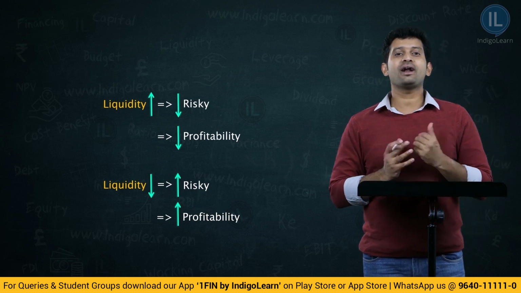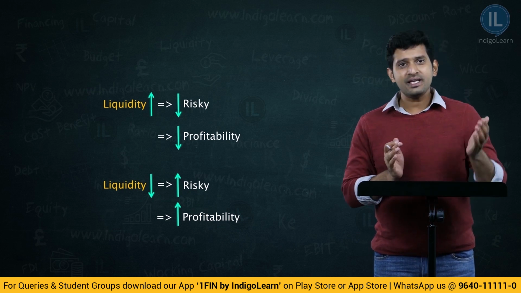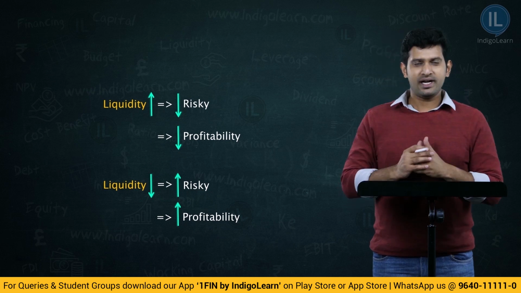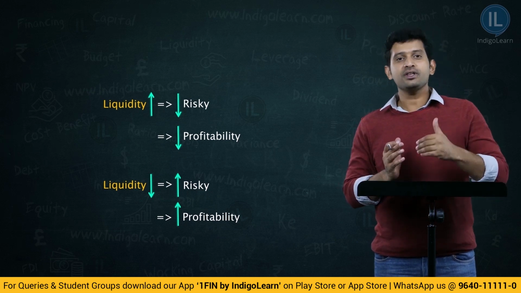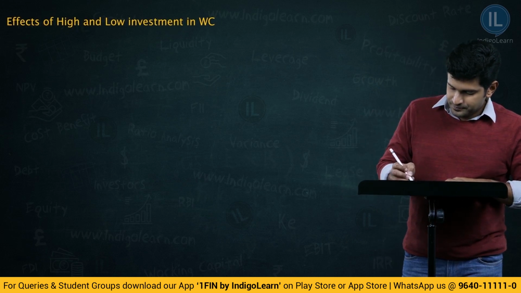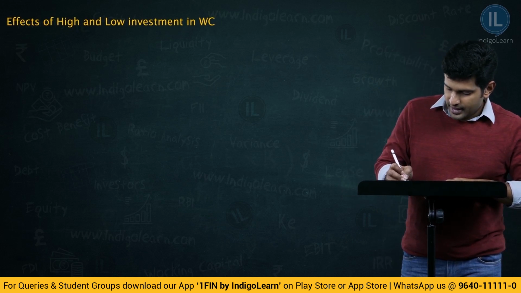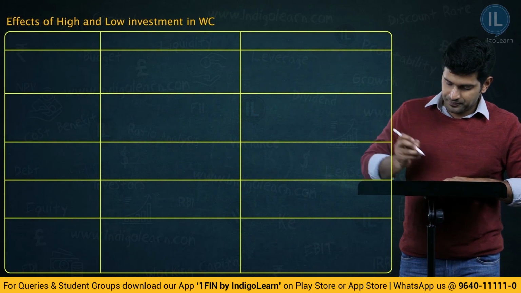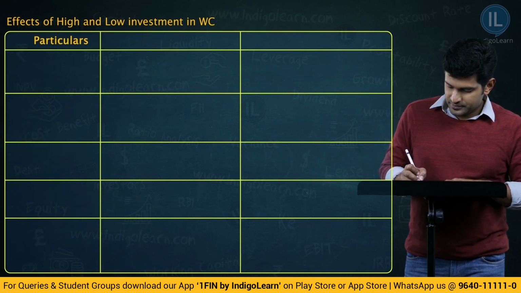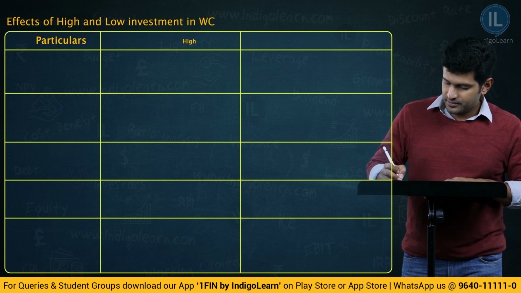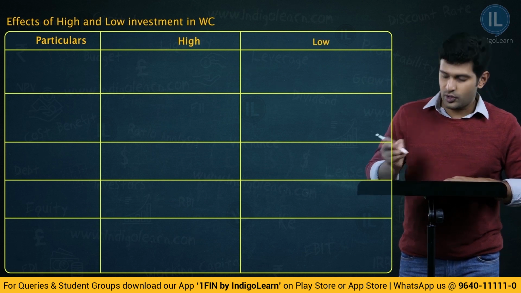Let us now move ahead to understand individually what will be the impact of having these current assets on a higher side and on a lower side. Let us write down the higher and lower sides and then show the impact of all the current assets individually. Effects of high and low investment in working capital. So, we will write about the particulars first. Then we will talk about having on a higher side and then on having on a lower side.